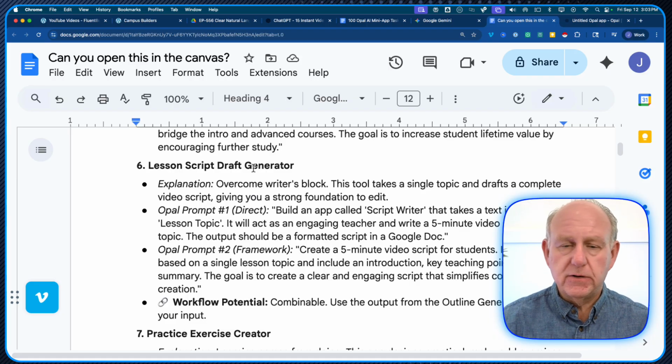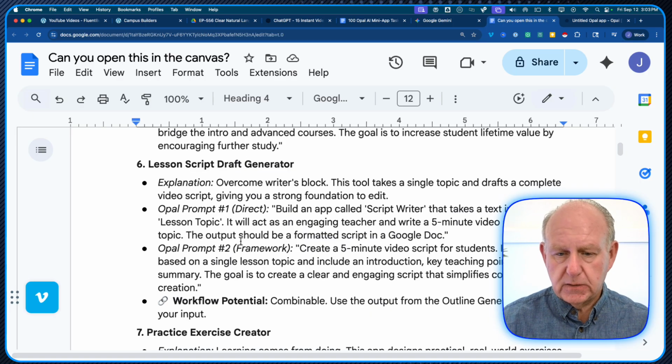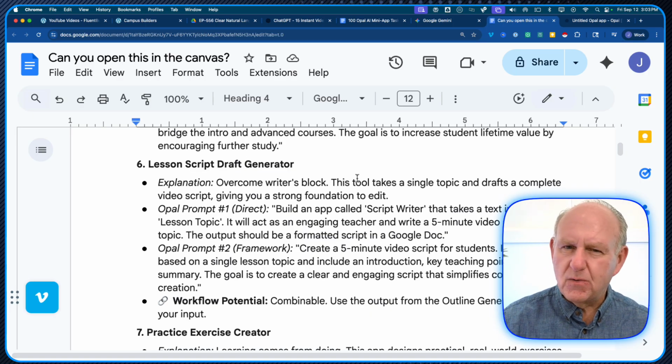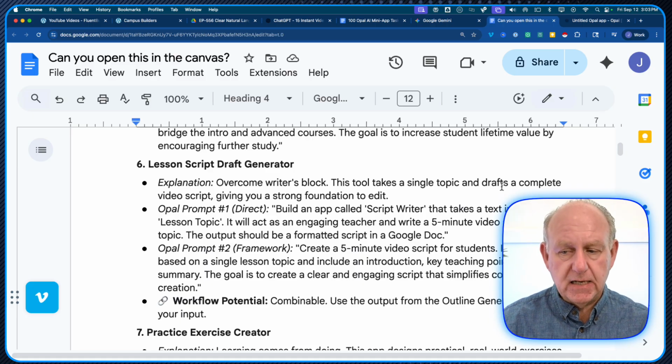So let's say you're doing courses, you want to be able to have a script for the videos that you're doing in the particular lessons. So in this particular case, I'm stuck. I don't know where to go or what to start, but I want a script to start from. So it takes a single topic and drafts a complete video script, giving you a strong foundation to edit.